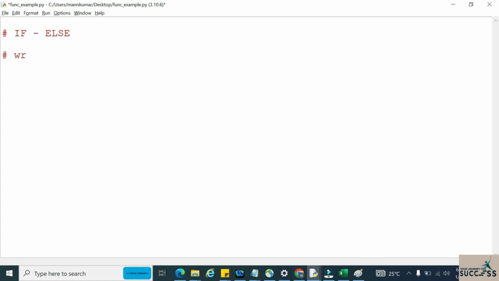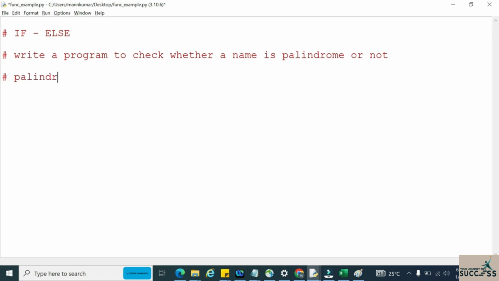Now write a program to check whether a name is a palindrome or not. Palindrome means basically the same when the string is reversed.